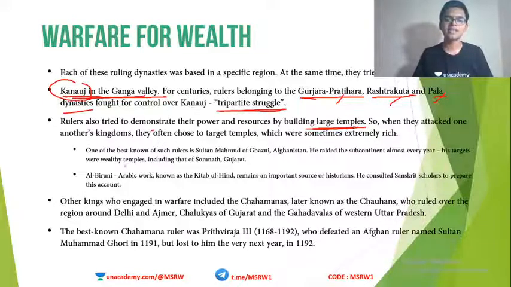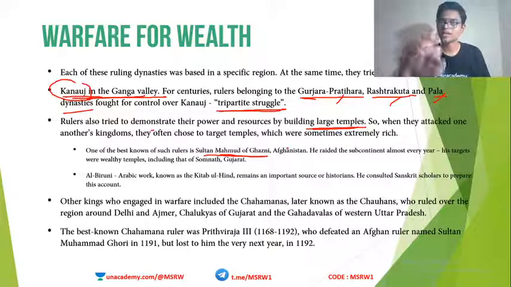One of the best examples is Muhammad of Ghazni of Afghanistan. Okay, he came to India and plundered all over India many times. About 17 times he looted throughout India, including the Somanath temple. You might know about this. The Somanath temple was plundered by Muhammad Ghazni. Why did he do that? Why did he go to that temple instead of a palace or some other place?